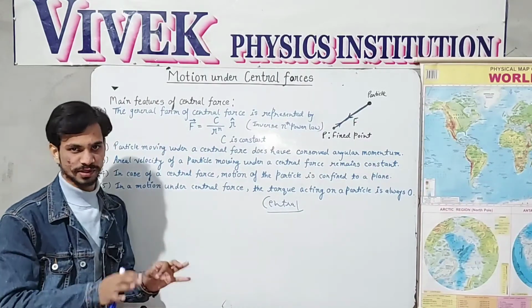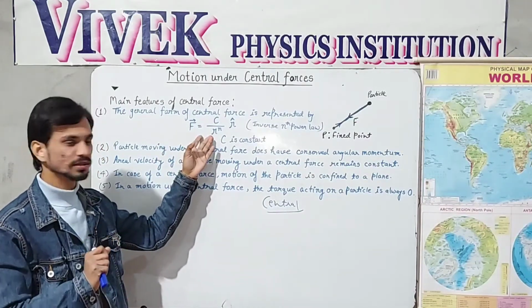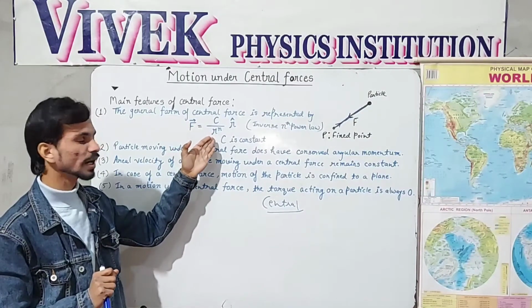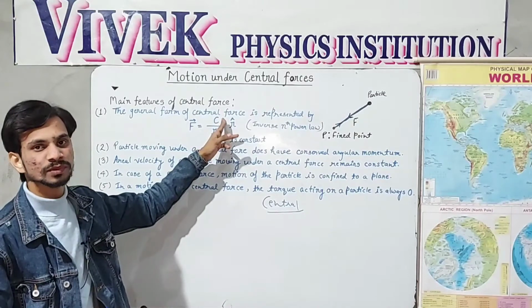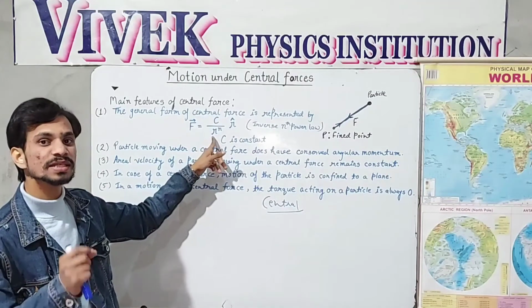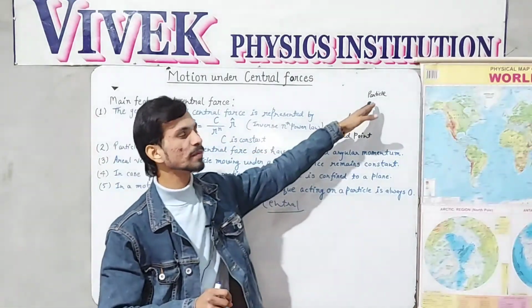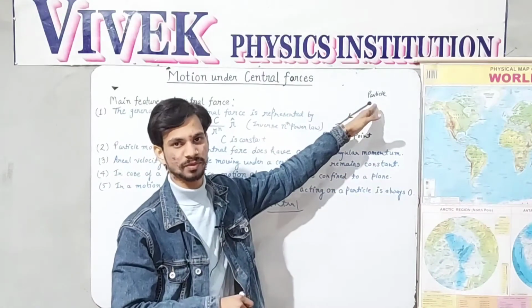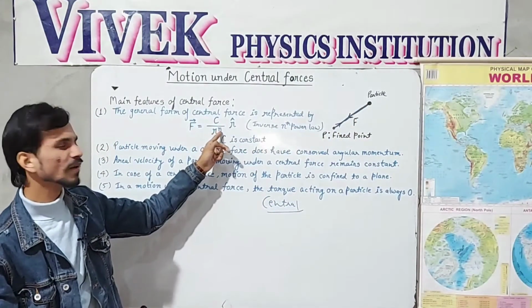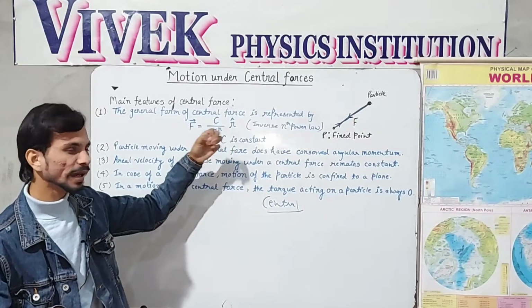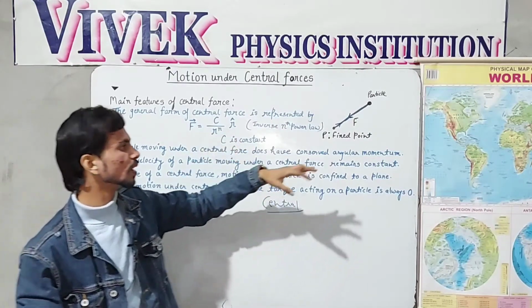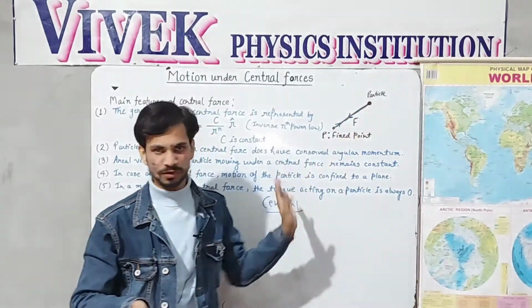Central force is always in a formula like this: force F equals C over R raised to power N times R cap. Here C is a constant and R is the distance between the fixed point and the particle which we are taking. Okay, so the value of N may be 1, 2, 3 or 4 depending upon the action of the force.